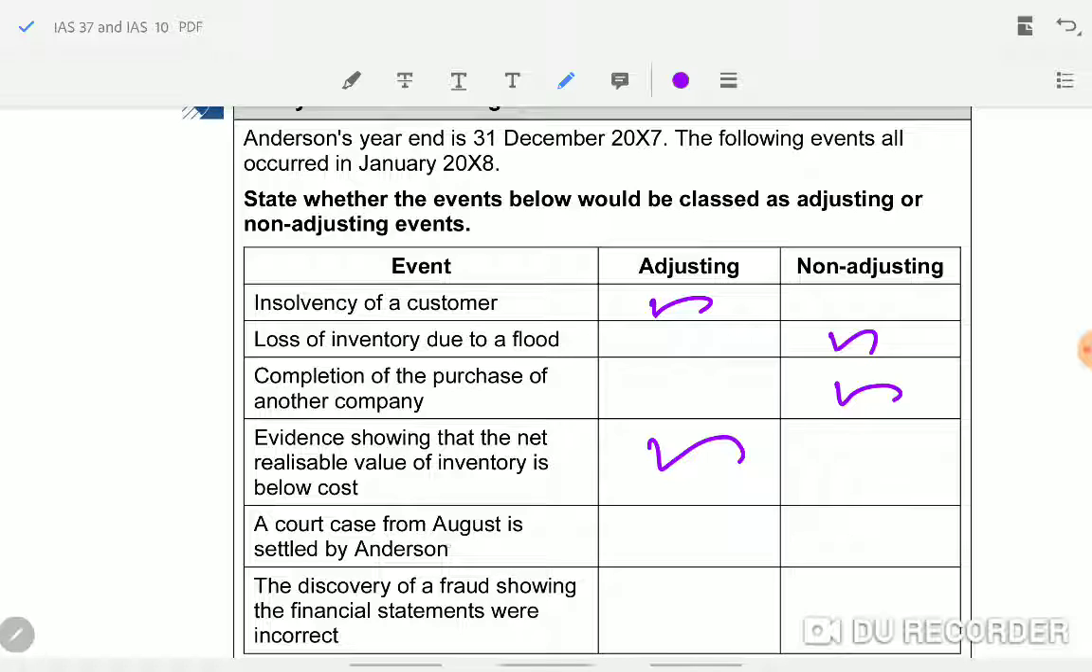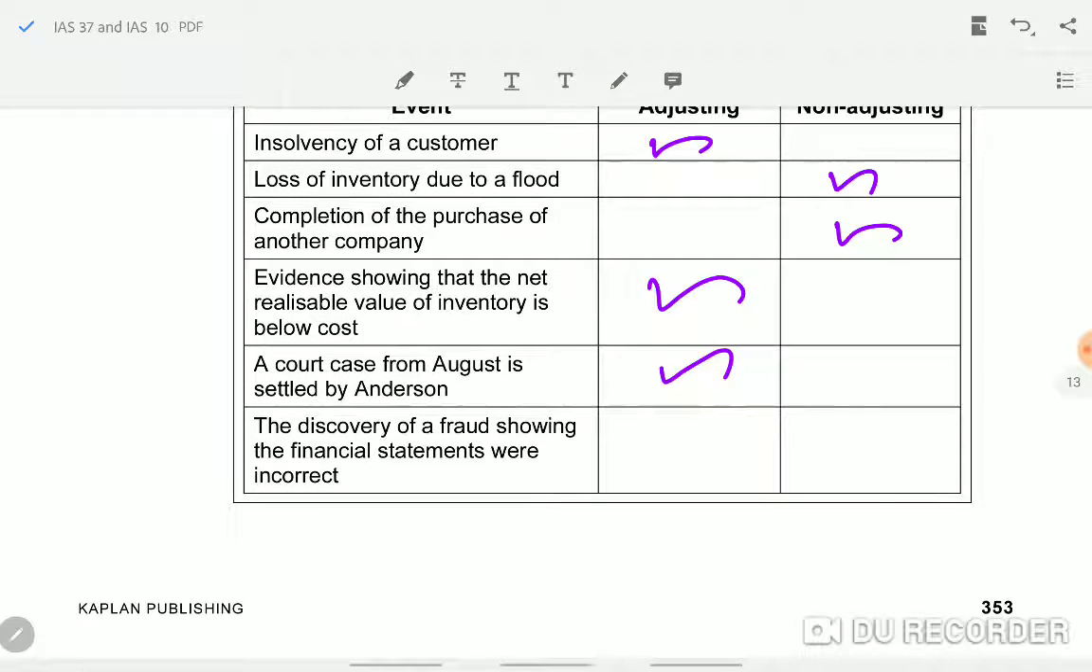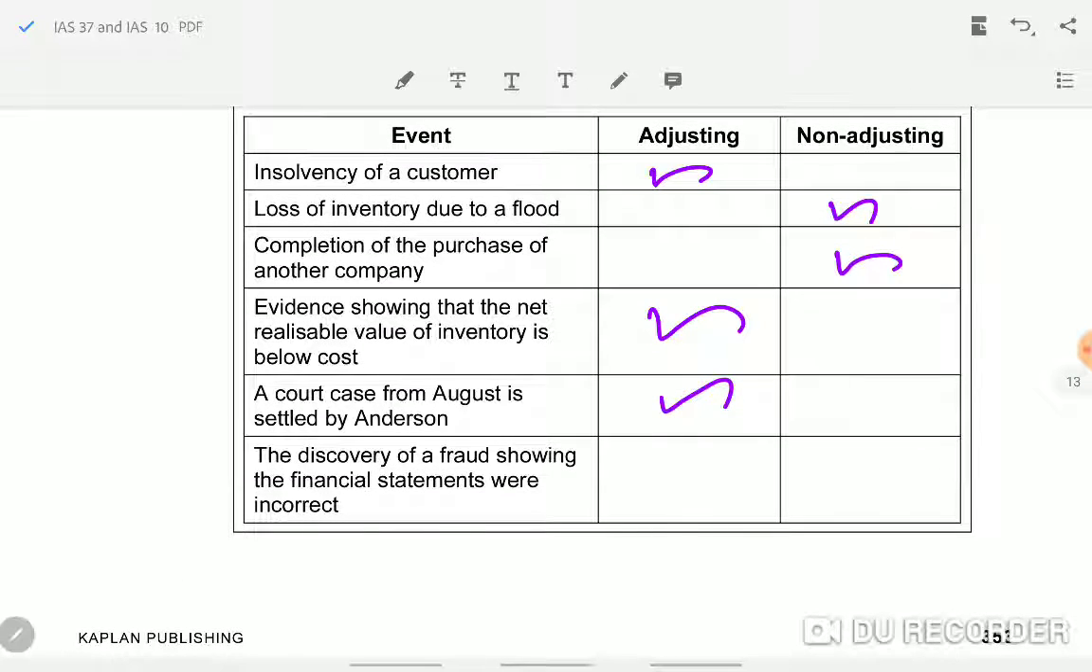See, the court case from August is settled by Anderson. When it is settled, you get more information about the provision amount, so you could adjust the provision amount. Okay, next one. A discovery of a fraud showing the financial statements were incorrect. The financial statement contains some fraud, so you have to correct it now. So it is an adjusting event.